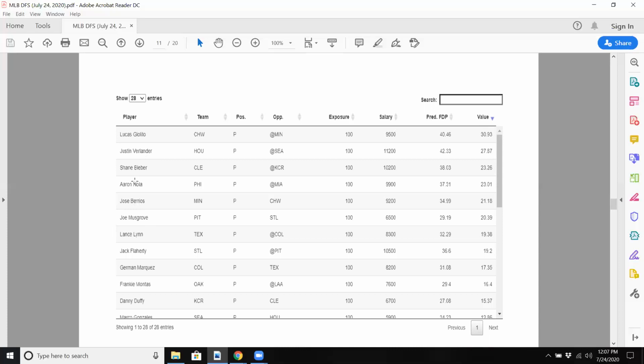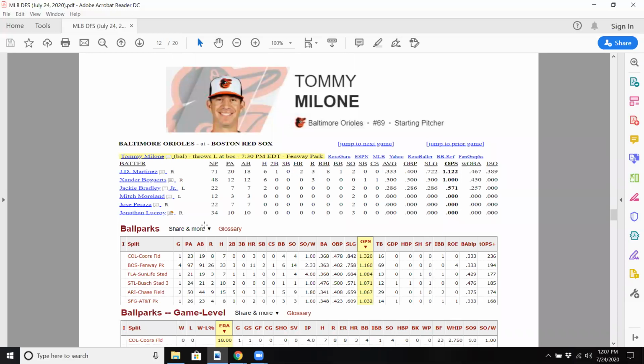So pay up for pitching. Don't go cheap. Usually the first day in the rotation, you're going to get all the aces. Maybe Sunday or Monday will go cheaper for pitching, but don't skimp on pitching today. Definitely pay up. Now, offenses.